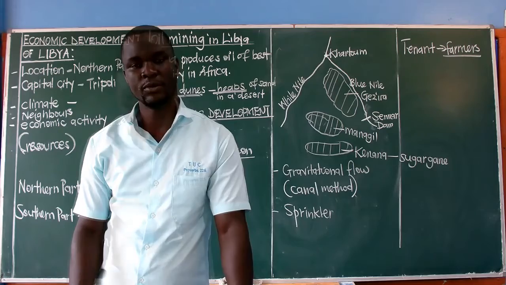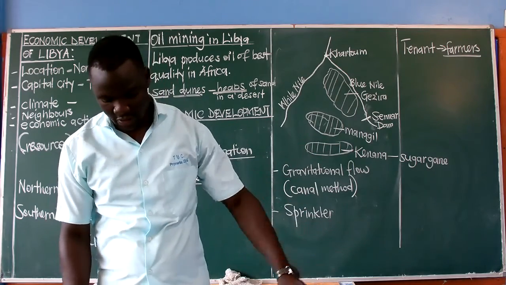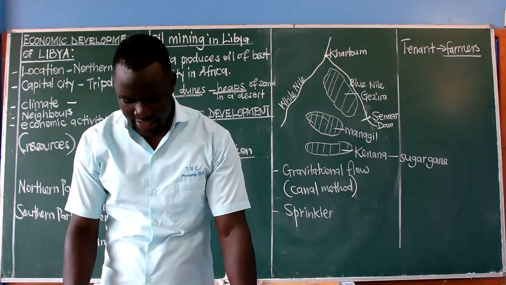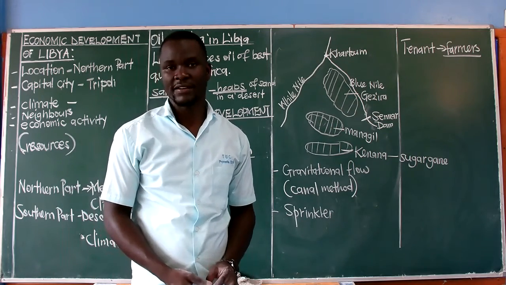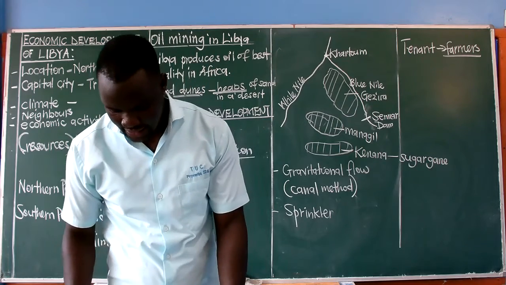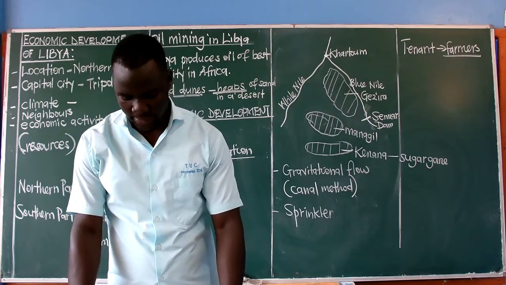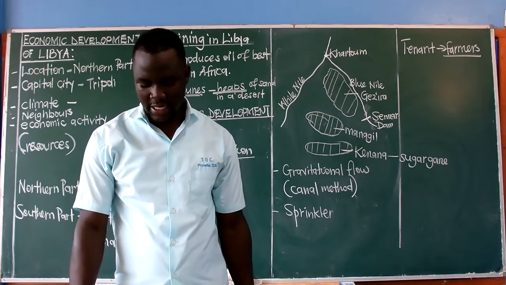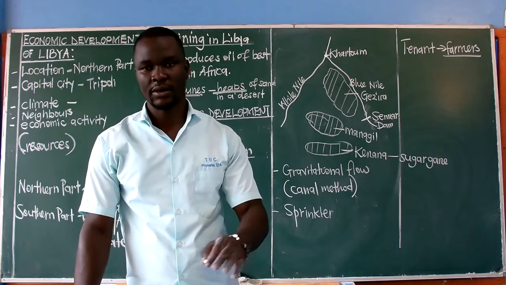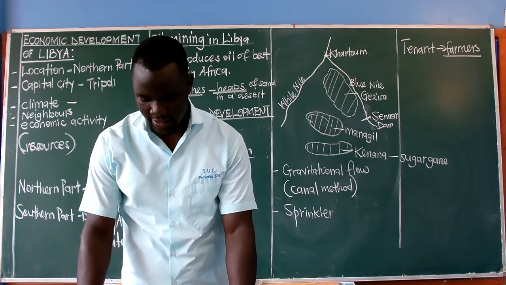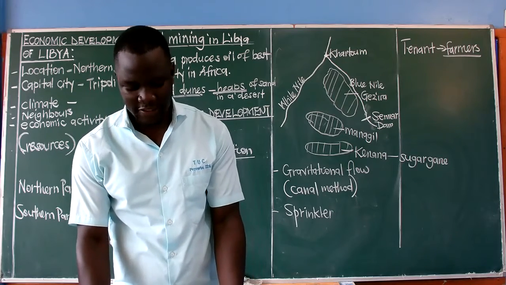Remember, it will be stored in the Sennar Dam. We have already talked about that. And then the area had fertile soil, and it was gently sloping to enable the flow of water. And then it had few people settled in it, which means they could now get areas or gardens to irrigate.